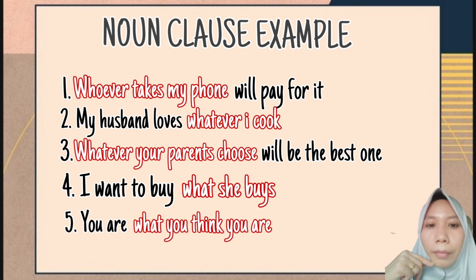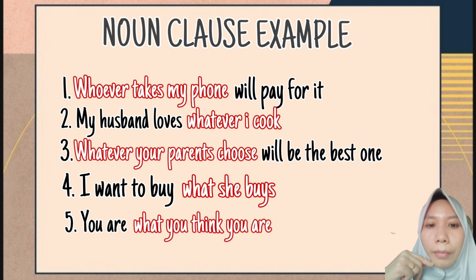Okay, we go to sentence number 2. My husband loves whatever I cook. Like usual, I'm really sure you can identify the noun clause by the existence of the relative pronoun, and the relative pronoun is whatever. So the noun clause is whatever I cook.